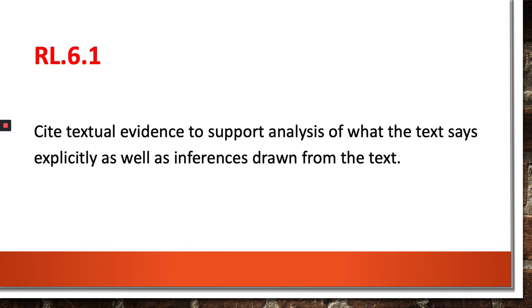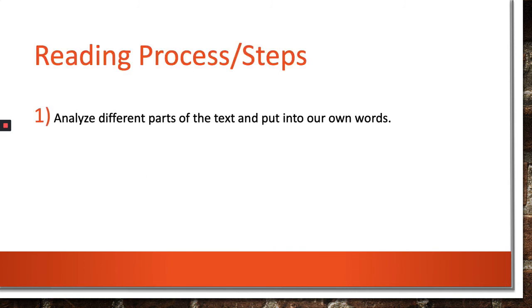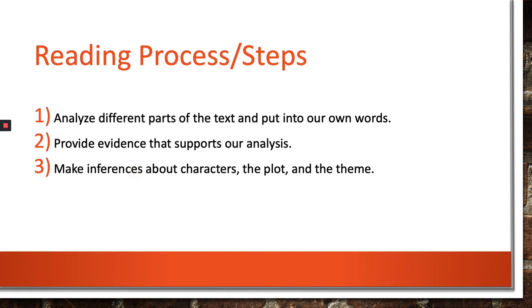So let's review. RL 6.1 tells us that we need to cite textual evidence that supports an analysis of what the text tells us explicitly, as well as different inferences that we might draw from the text. So again, the process for that is going to be where we analyze different parts of the text and put that analysis into our own words and include evidence that supports that analysis that we create. Then we're going to make inferences about the characters, the plot, the theme, and we're going to provide evidence that supports those inferences.